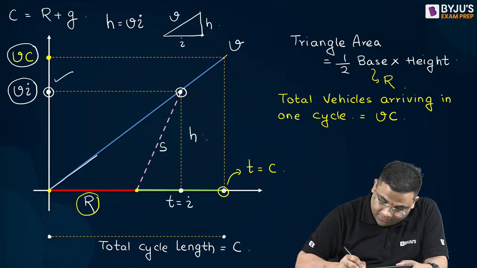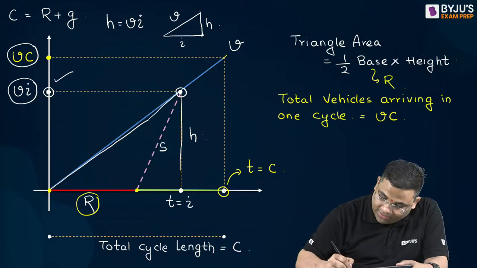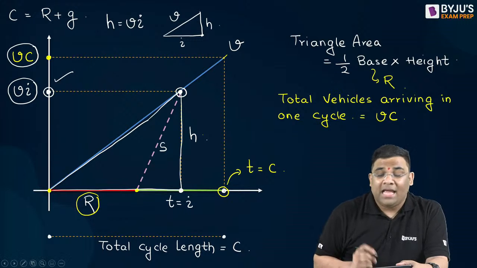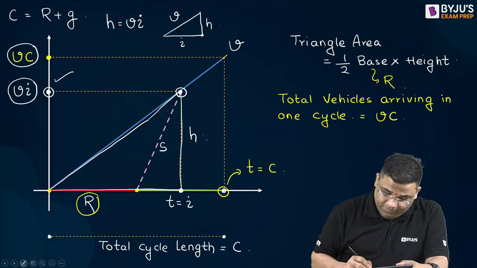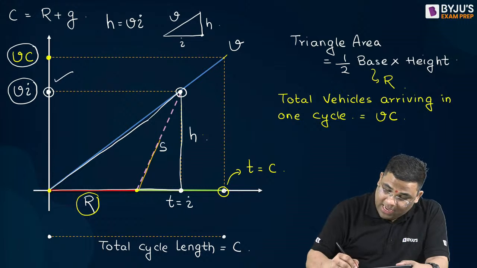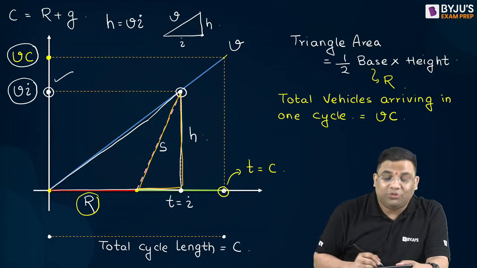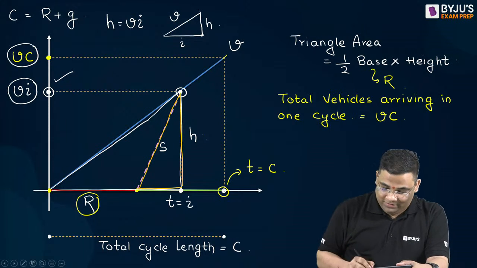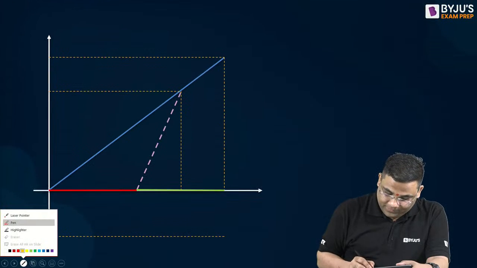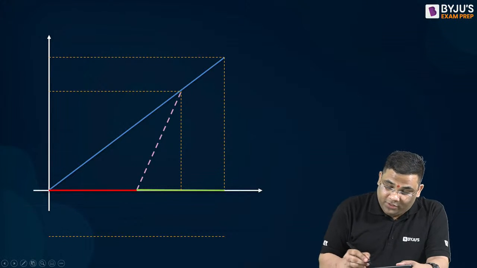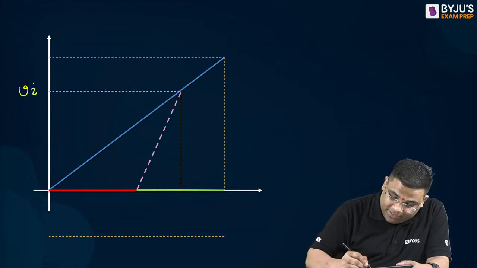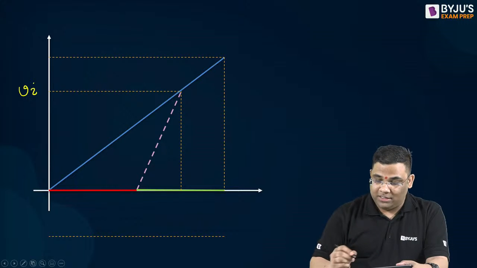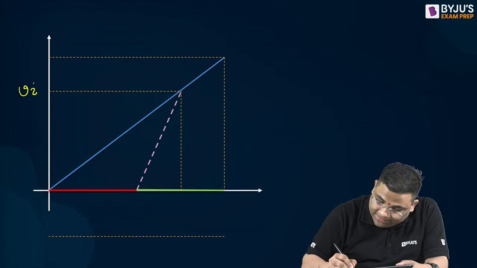I can find out h from this triangle also, right? I will just repeat it. We got this V into I from the bigger triangle. We can also get this h.